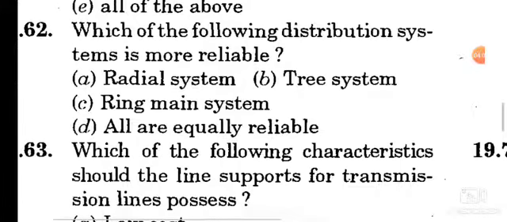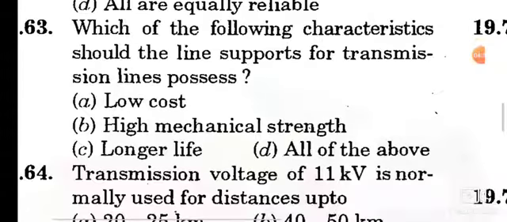Question number 62. Which of the following distribution systems is more reliable? Option C is the correct answer, ring main system. Ring main system is the more reliable distribution system. Question number 63. Which of the following characteristics should line supports for transmission lines possess? Option D, all of the above. That is, low cost, high mechanical strength, longer life. These characteristics are very much needed for transmission supports.